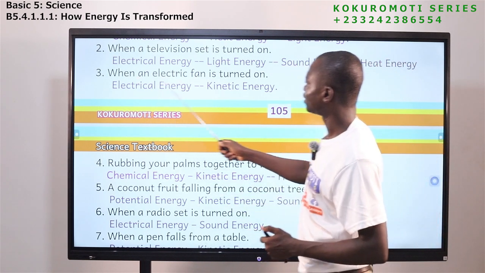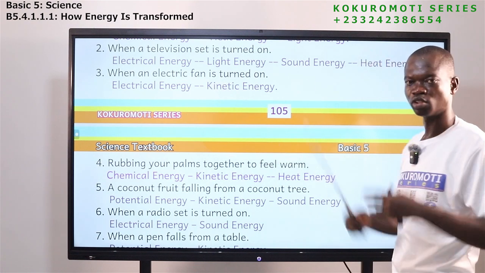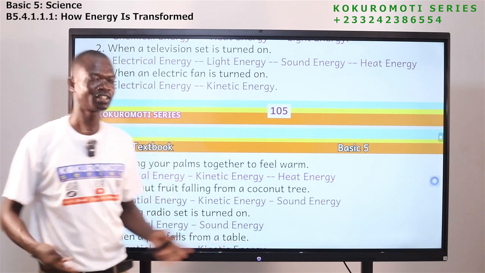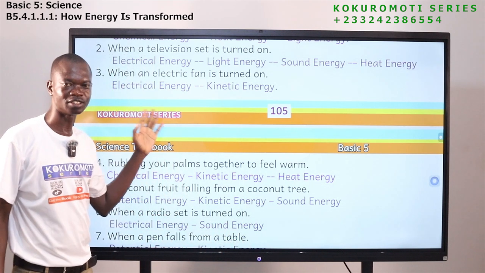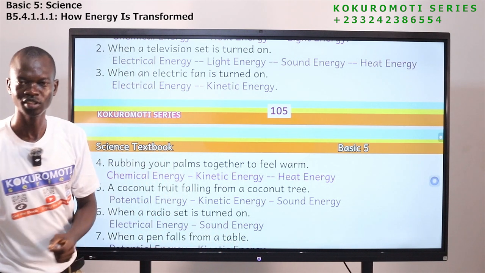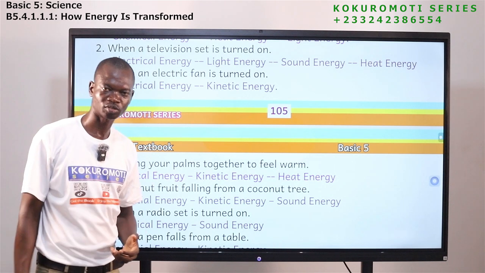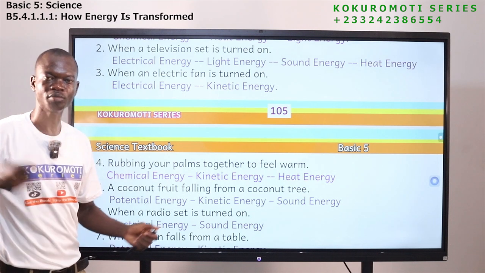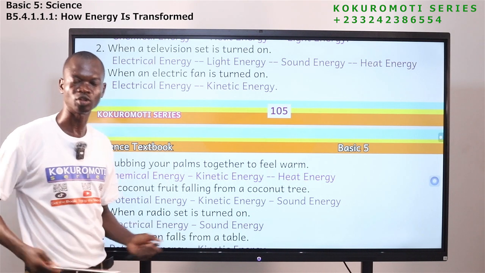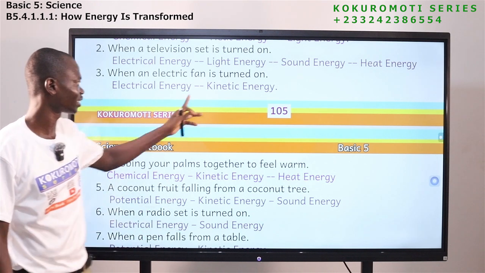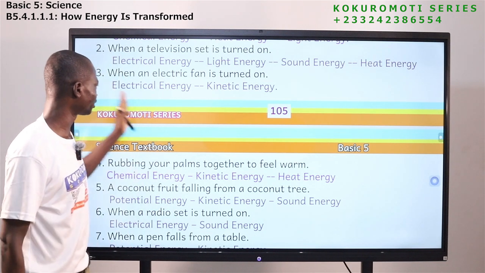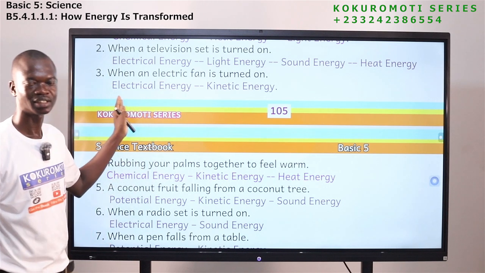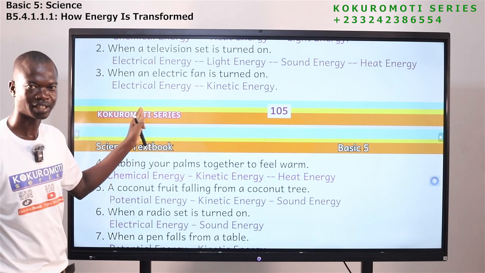The next one is when an electric fan is turned on. So your electric fan needs energy before it can work. What energy? It needs electrical energy. So the moment you plug it in and turn it on, what happens? You see that it will be turning, it will be moving. So any object that is in motion, what form of energy does it have? It has kinetic energy. So from electrical energy to kinetic energy. It cannot move if there is no electrical energy that will supply it